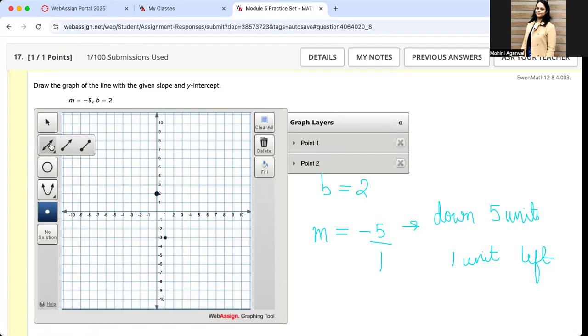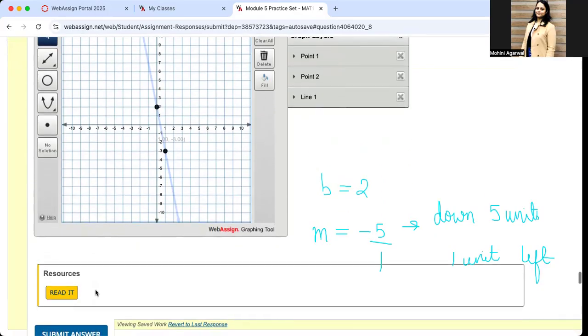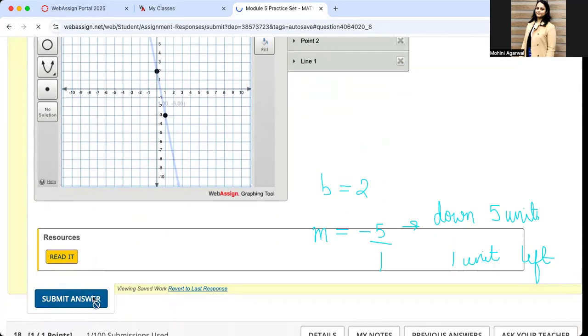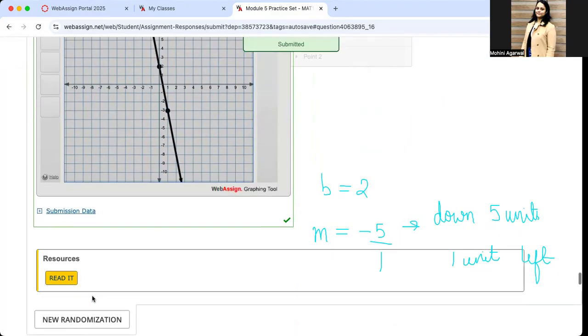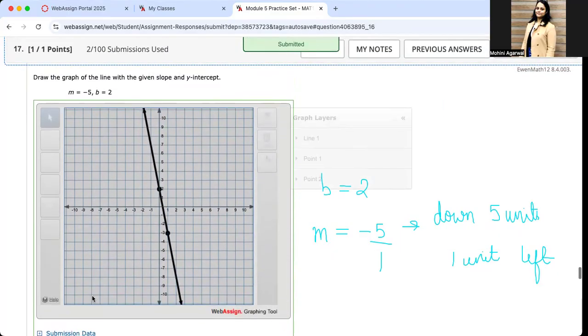Now take the line. It should be blue. You click on both the points. It would join them and you will have a beautiful line. If you want to check that, I can show you. Perfect. That's how you do your number 17. Okay, let's clear that and let's see what we have next.